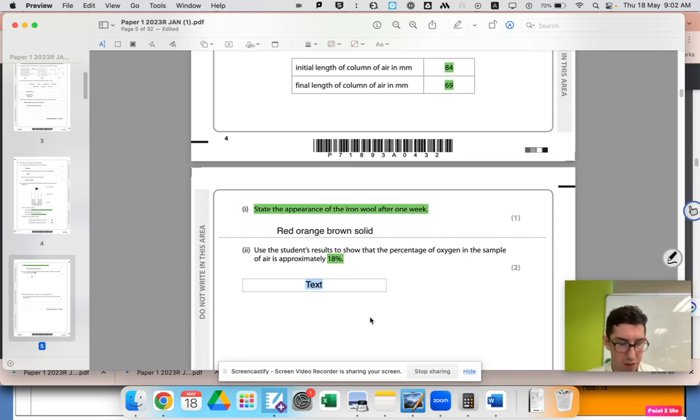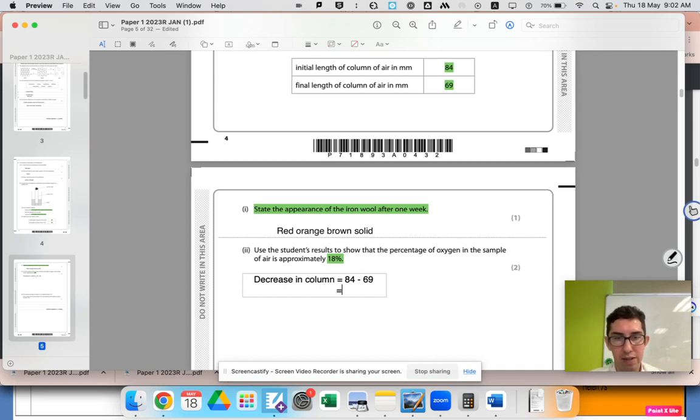Let's think through this. We want to work out initially what the decrease in the column was. The decrease in column was 84 minus 69, because it's decreased. Why has it decreased? Because oxygen has been used up from the air.